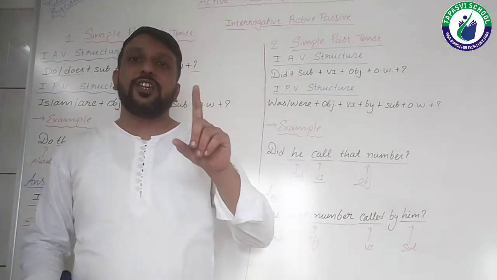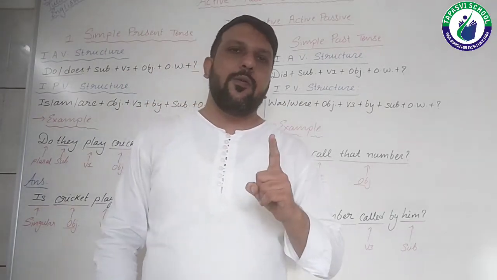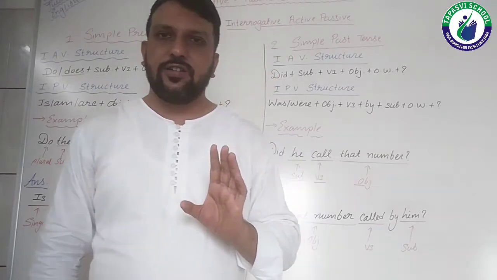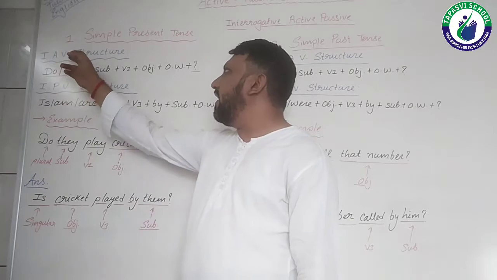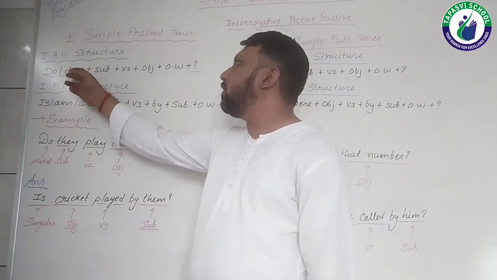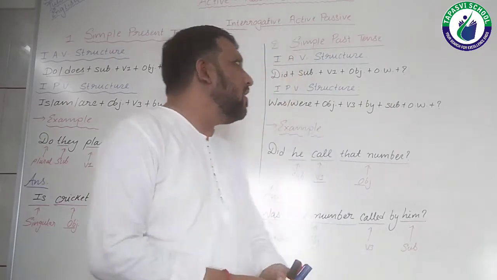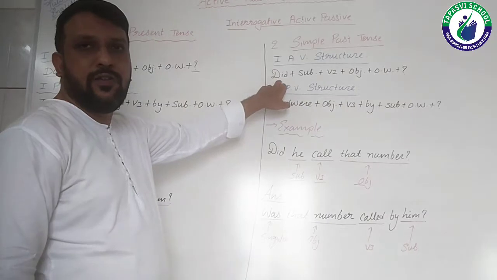But there is one other change here, because it is the interrogative form of active and passive voice. In the interrogative structure we put "do" or "does" because it's a matter of present tense. But as it is past tense, I have put "did".